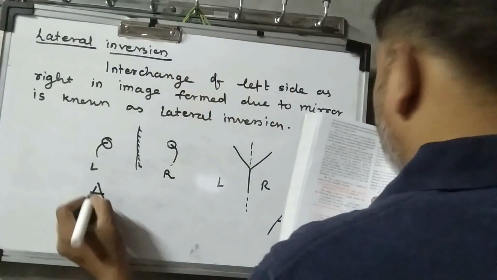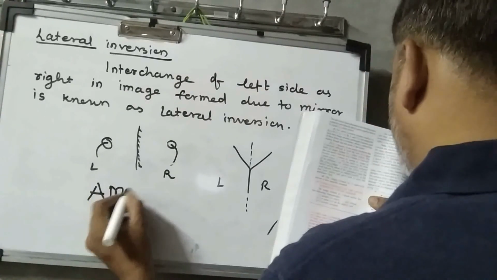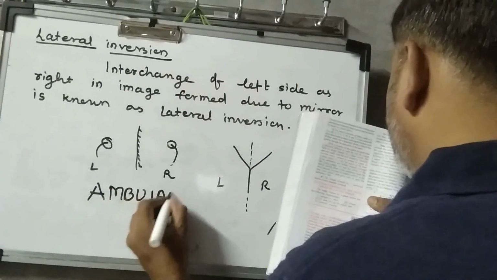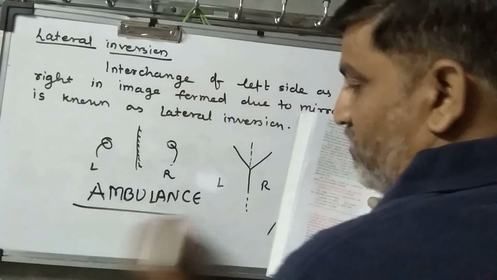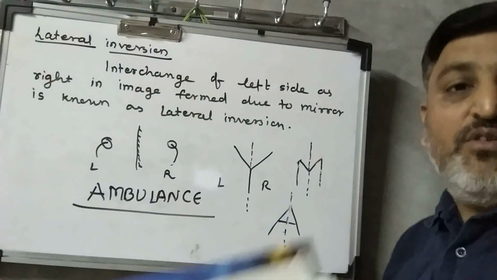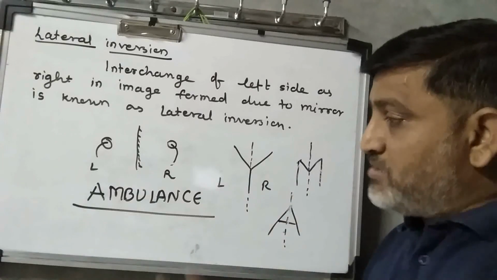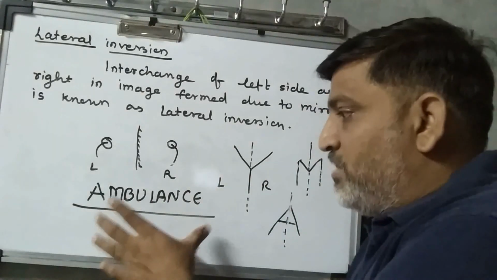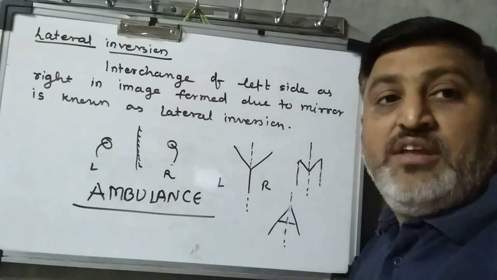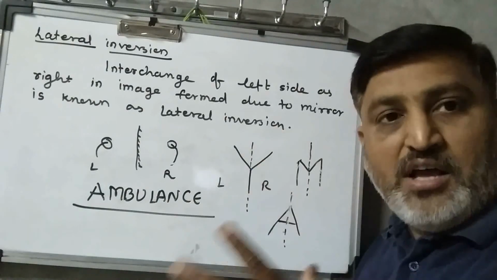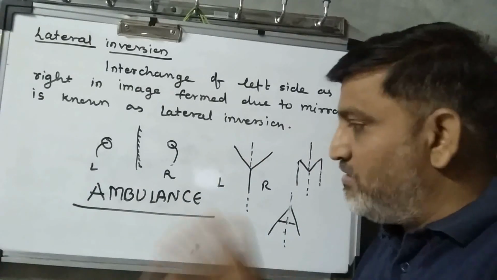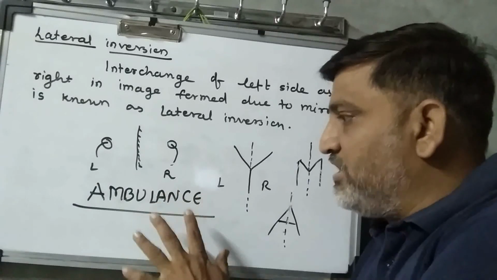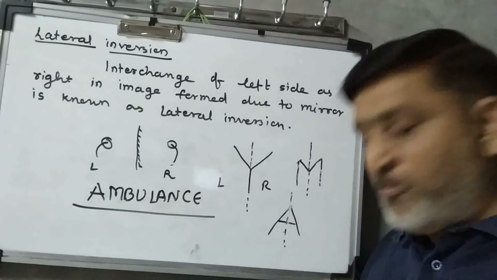Means the ambulance word can be seen by the driver like this only. Because of this only, this word is written in the inverted form on the ambulance. So it is easier for the driver to read it in a proper manner.